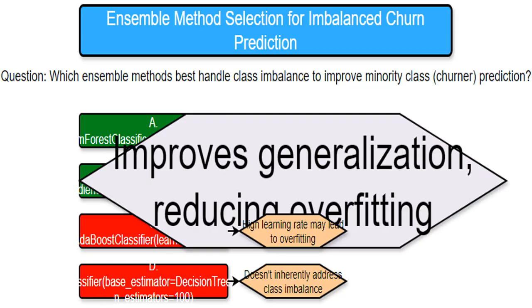Here is the key. By using only 80% of the data for each tree in the gradient boosting model, I reduce overfitting. Overfitting happens when the model learns the training data too well, including the noise, which hurts performance on new data, especially with class imbalance. Subsampling improves the model's ability to generalize to unseen data, making predictions for both classes more reliable. It's like making the model more robust and less sensitive to the quirks of the training data.